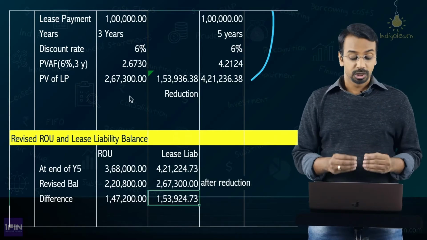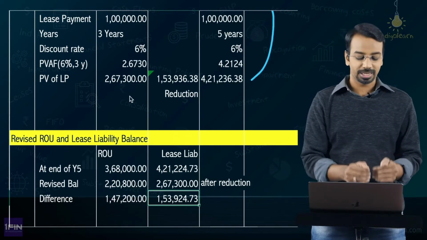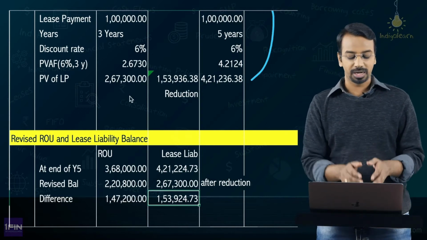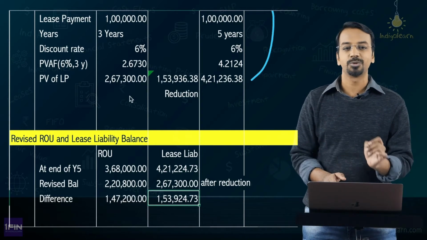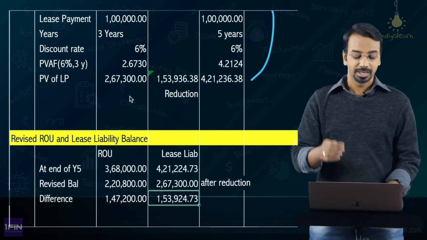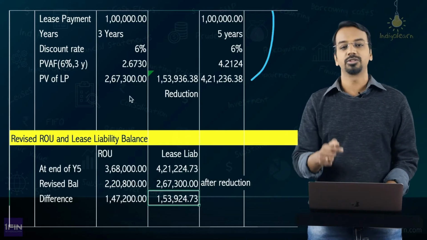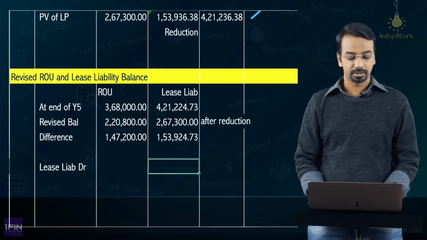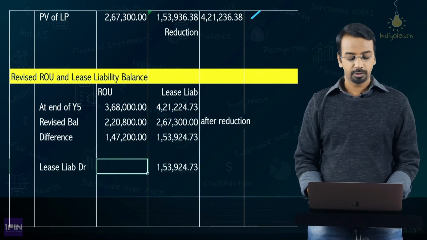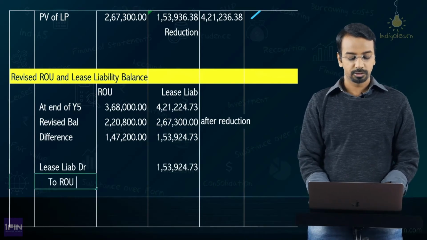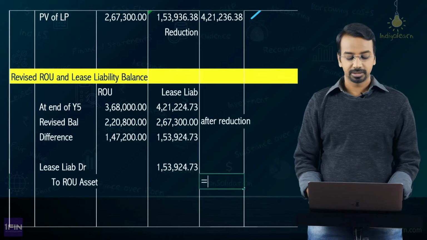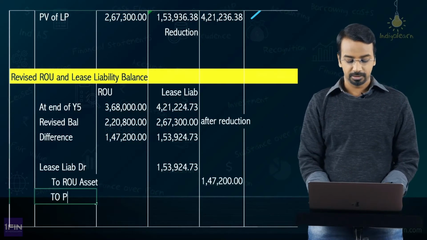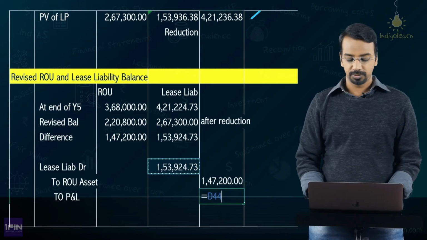Now what do you do? You will reduce the right of use asset balance by 1,47,200. You will reduce the lease liability balance by 1,53,924 and the difference will be debited or credited to P&L. Here the reduction in liability is the higher amount, so the difference will be credited to P&L. So the journal entry will be lease liability debit by 153,924 to ROU asset credit by 147,200 and the balance goes to P&L, which is the difference between these two.